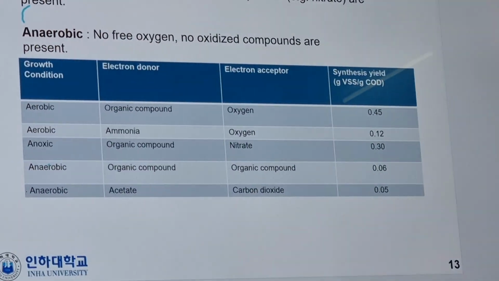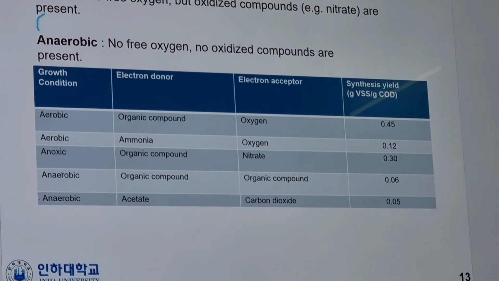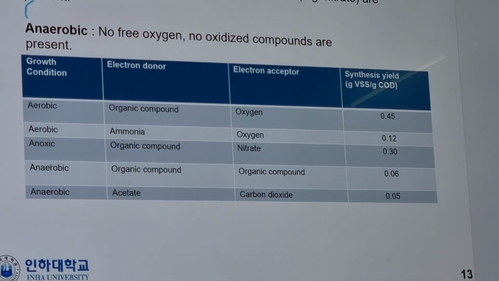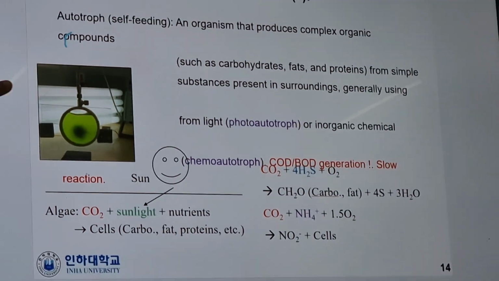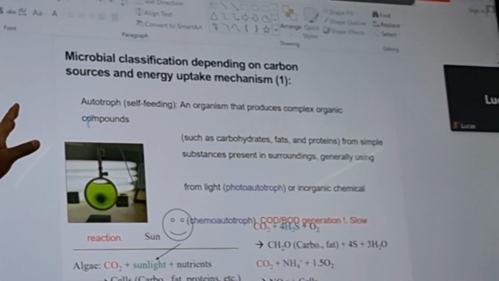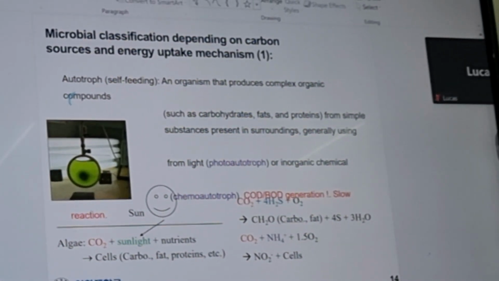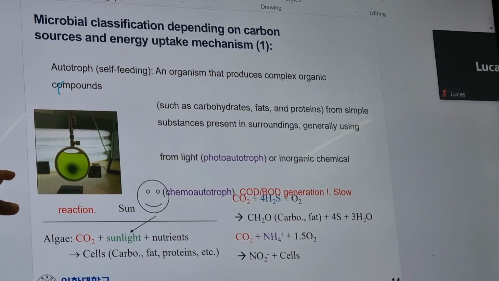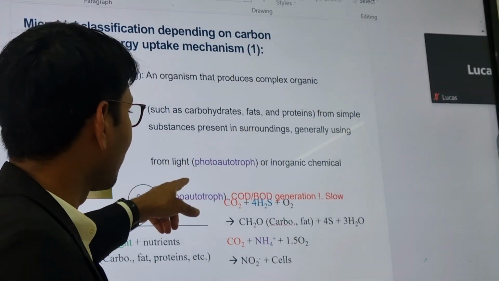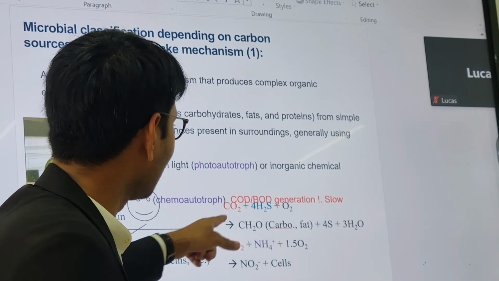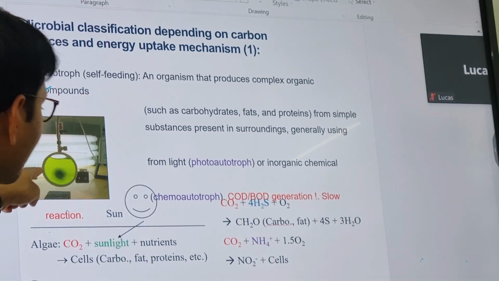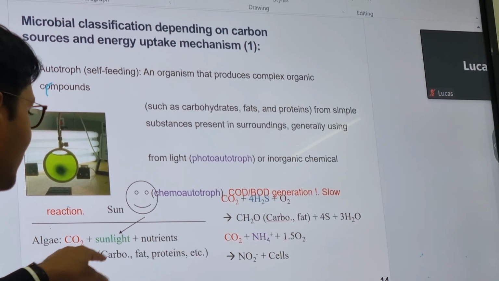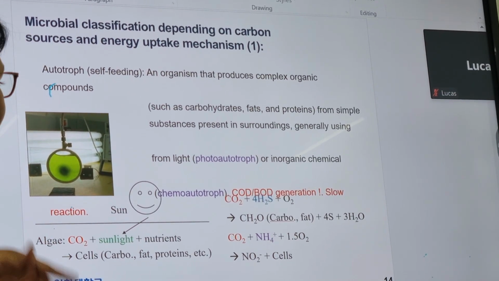So that's why in wastewater we say that in aerobic condition we have a lot of sludge production, but not in anaerobic condition, because of this thing. Next, microbial classification depending on the carbon source and energy uptake mechanism. So in autotrophs, an organism that produces complex organic compounds, such as chemoautotrophs and photoautotrophs. Actually here it is distorted, but it is the same. You can see this algae: CO2 plus sunlight plus nutrient gives cells, like the algae cells that they form.